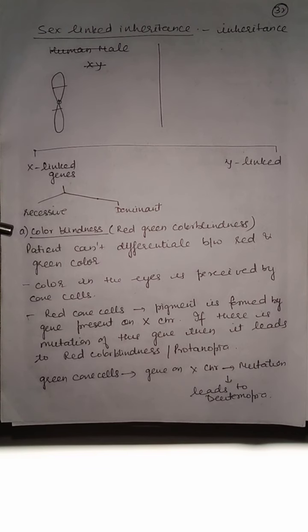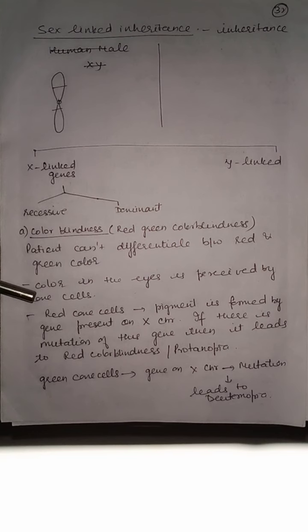Number one is color blindness, that is red-green color blindness. In this disease, the patient cannot differentiate between red and green color. Color in the eyes is perceived by cone cells.